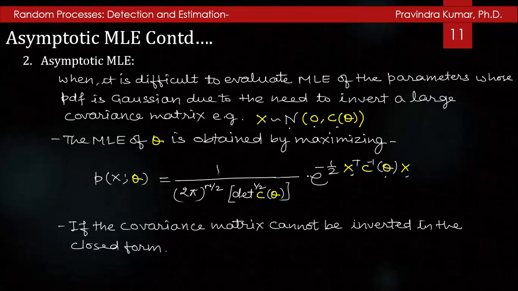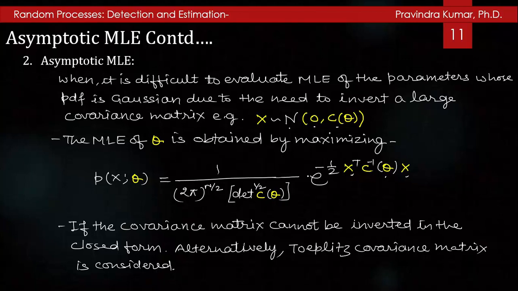If the covariance matrix cannot be inverted in closed form, then an alternative approximate method can be applied when x is data from a zero mean wide sense stationary random process, so that the covariance matrix is Toeplitz.